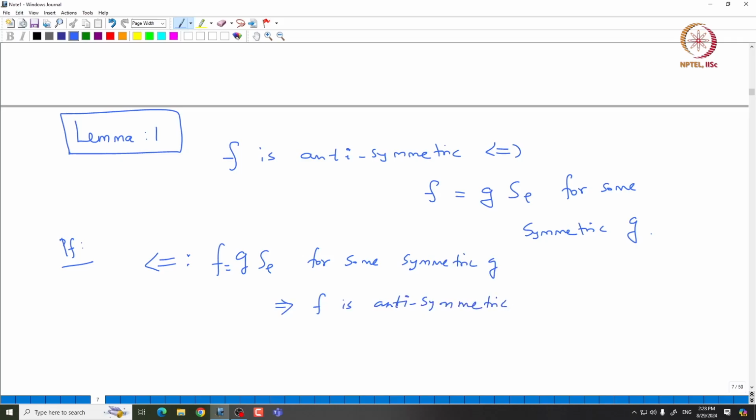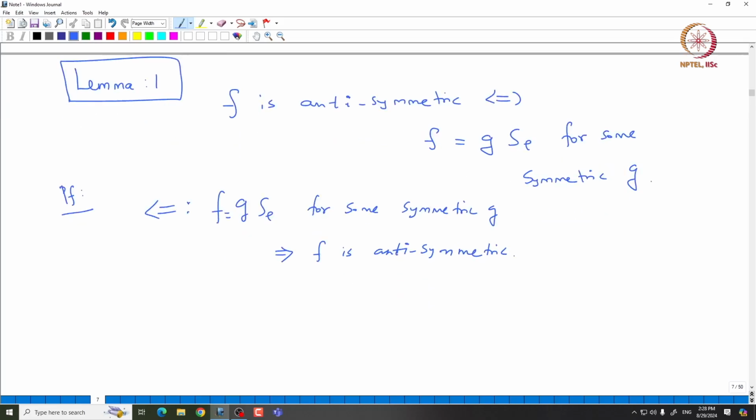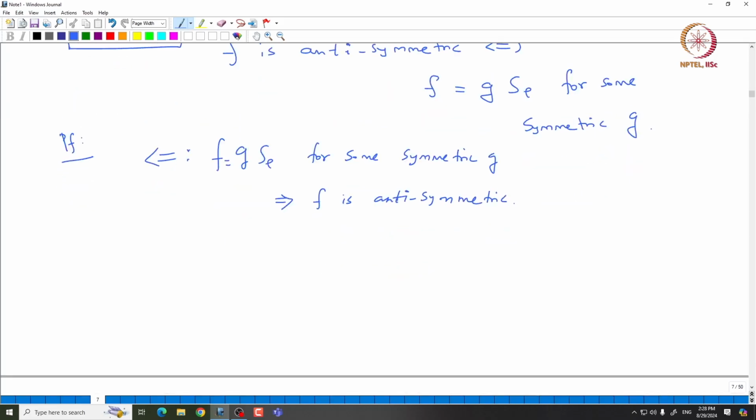That is because symmetric times antisymmetric is antisymmetric, and it is not hard to prove that symmetric times symmetric will be symmetric, and antisymmetric times antisymmetric will be symmetric. Okay. So, with that sign rule, you can see that this is indeed antisymmetric.